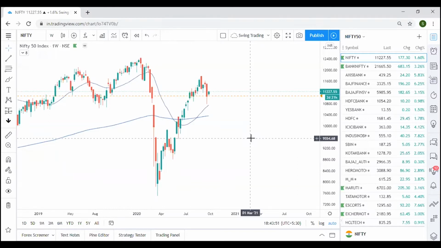And first, we definitely will be starting with the index. I'll be telling you for this week, as per the weekly analysis, or if weekly is an indecisive candlestick, then as per daily, what is the direction for this week, so that you can enter in your smaller time frames and accordingly trade along with the direction for the week. So it's a similar setup. It's just that we have included all the markets in one video itself.